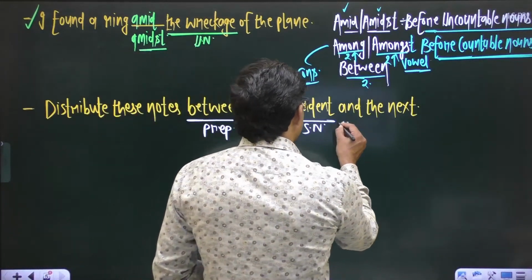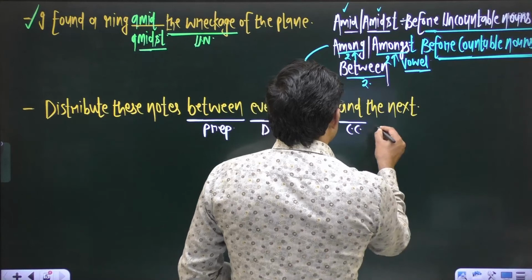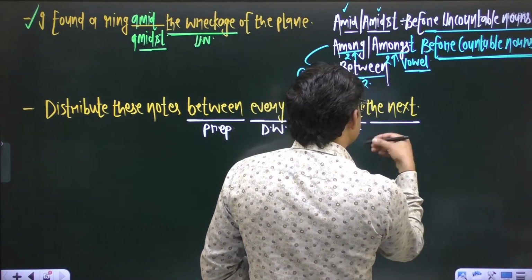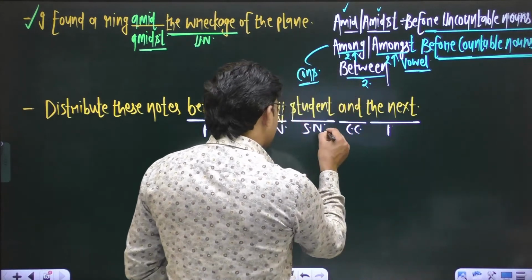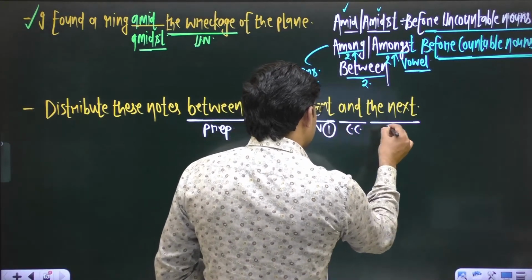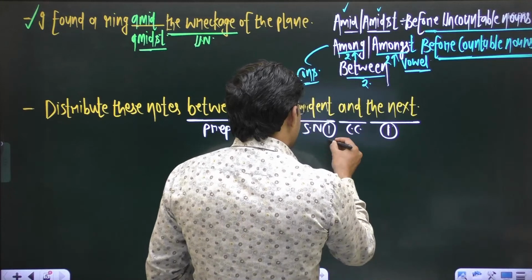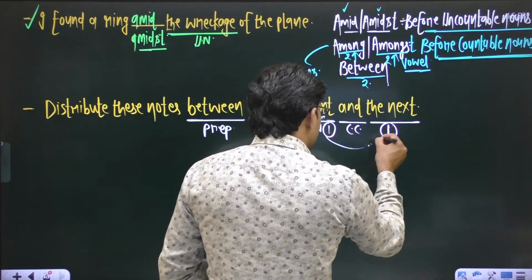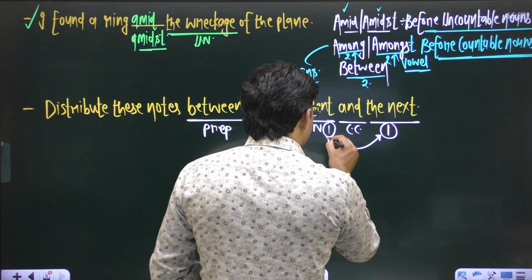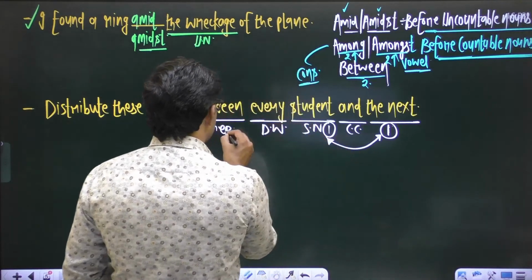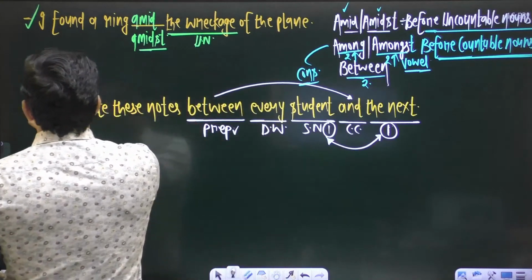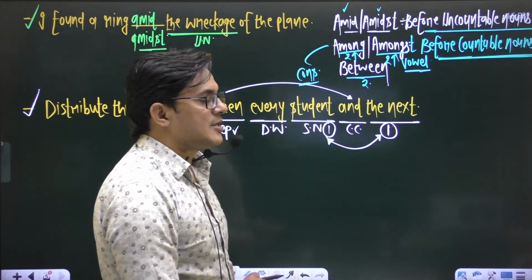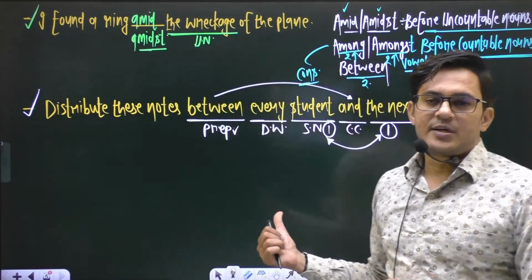And we have a coordinate conjunction, and after this conjunction, the word the next also denotes one. So this is also a singular noun. And whenever we talk about two different persons, we use the preposition between, and between always demands the conjunction and. Now this sentence is fine.